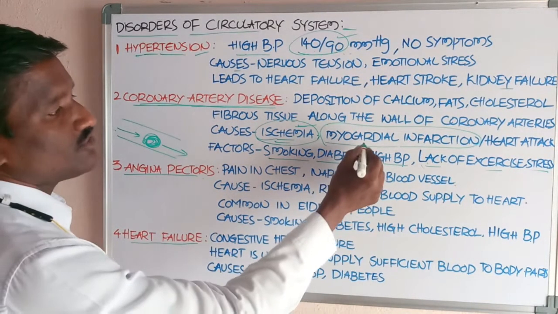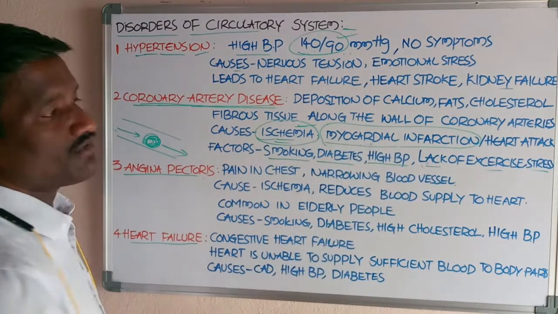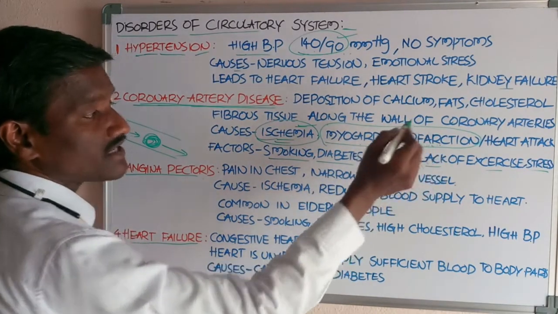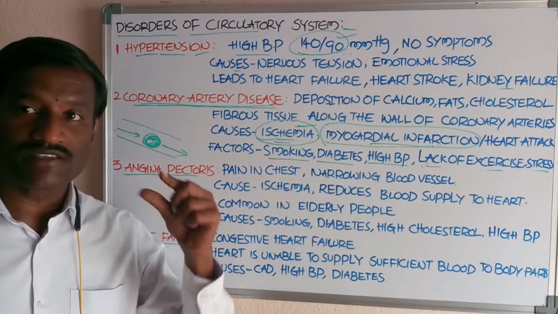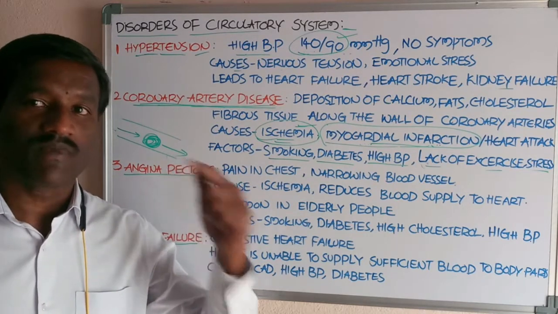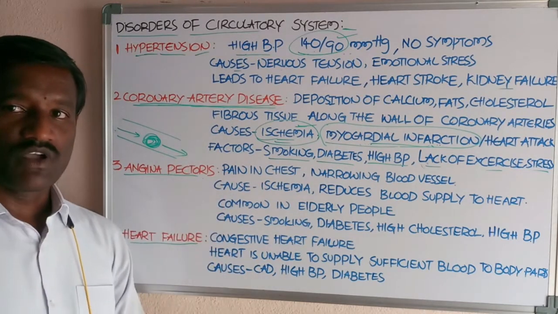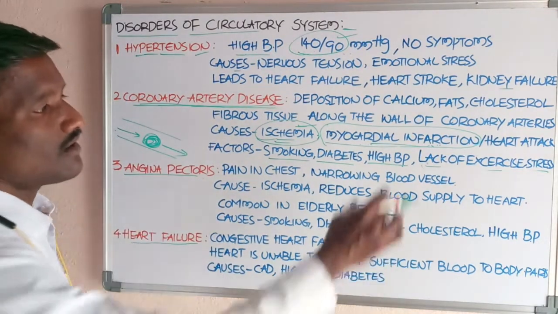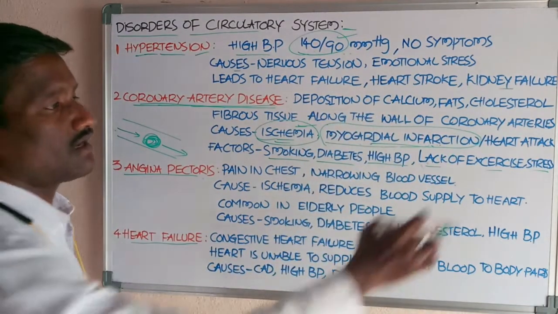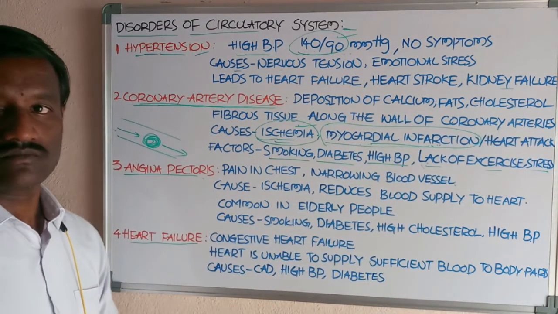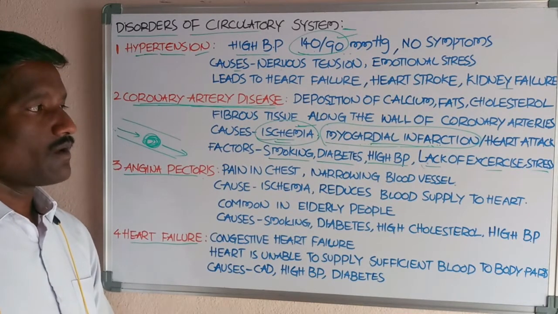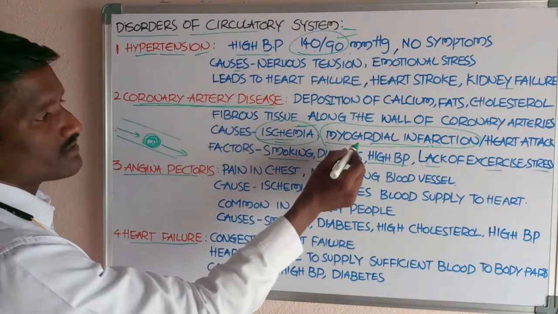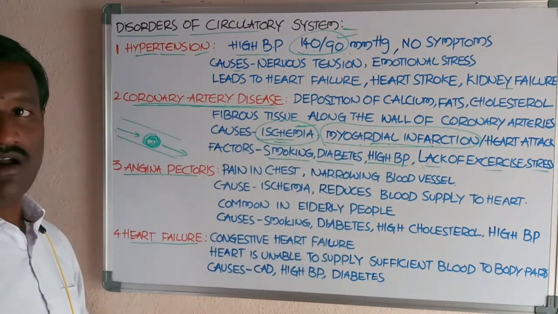It also leads to the chance of myocardial infarction, meaning localized death of the cardiac muscle cells. When the muscle cells of the heart die, it is called myocardial infarction or heart attack. So coronary artery disease leads to ischemia and also causes myocardial infarction or heart attack.